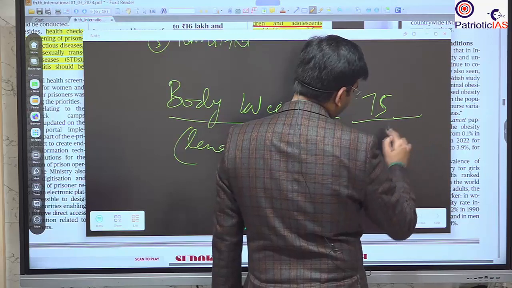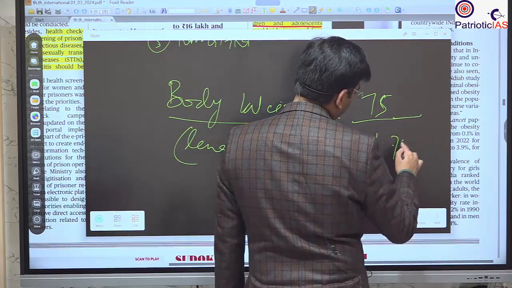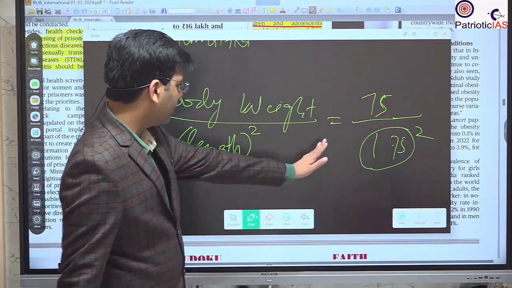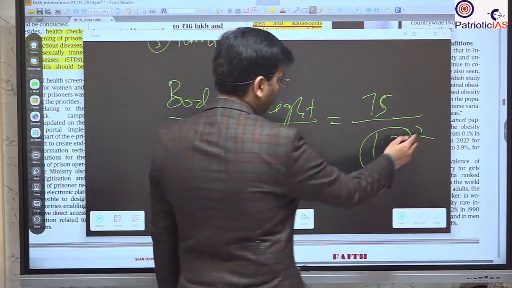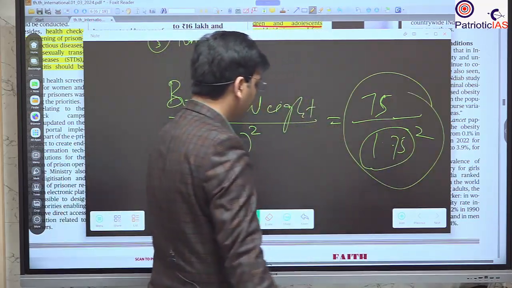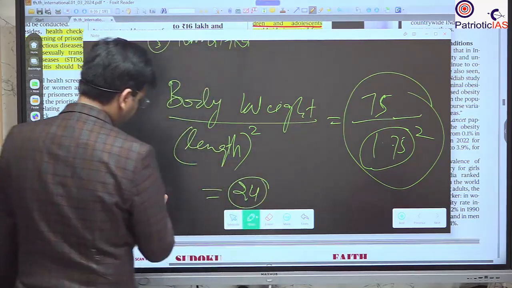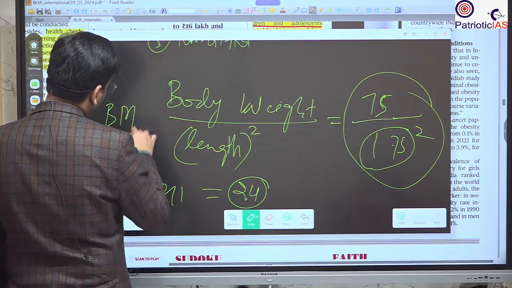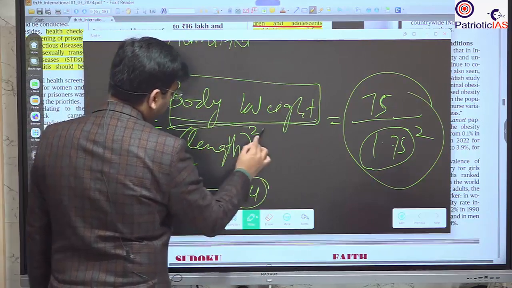For example, if my height is 175 centimeters, that means 1.75 meters. If you divide the weight by the square, whatever it gives will be the BMI, body mass index. So please remember, body weight divided by height squared.